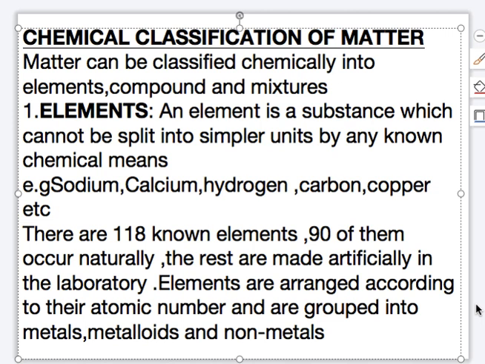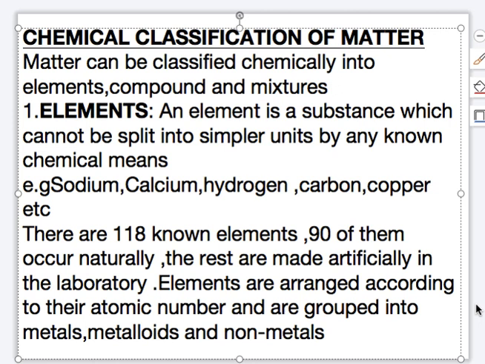When elements are arranged in the order of their increasing atomic number in a table, that table is referred to as the periodic table. The periodic table has 8 groups and 7 periods. The groups are the vertical arrangement, while the horizontal arrangement is referred to as periods. For example, we have group 1 to group 8.